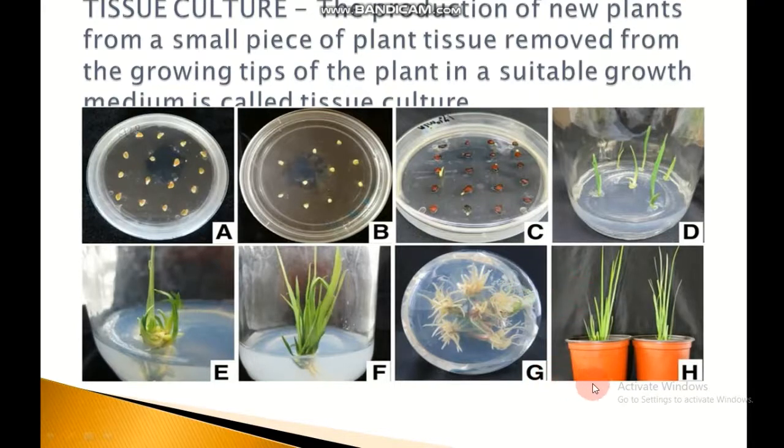In this way, many tiny plants are produced from just a few original plant cells. The plantlets thus produced are transplanted into pots or soil where they can grow to form mature plants. That's all about asexual reproduction. And one benefit of the tissue culture technique is that it increases the production of ornamental plants like orchids, dahlia, etc.